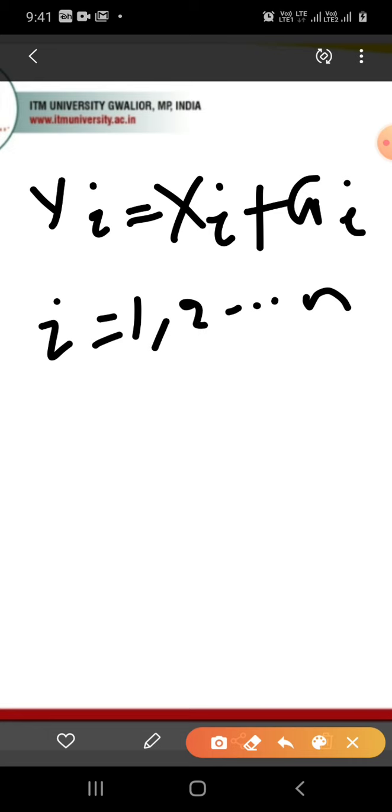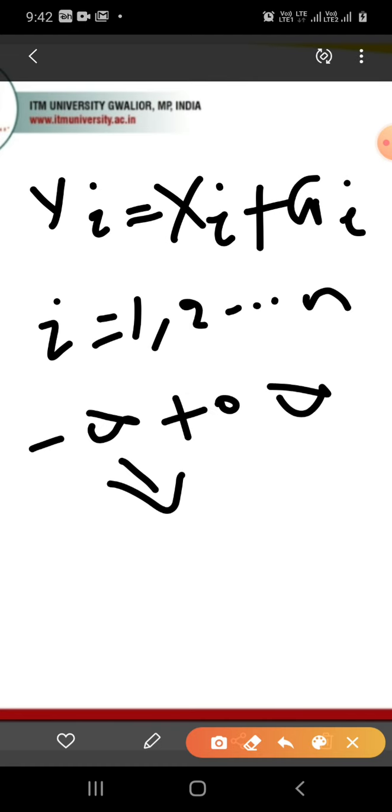Here we can note that even though xi is a discrete signal, the output yi will be a continuous signal. The value of yi will range between minus infinity to infinity.